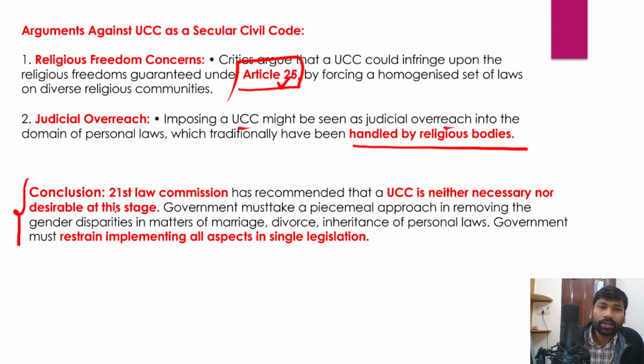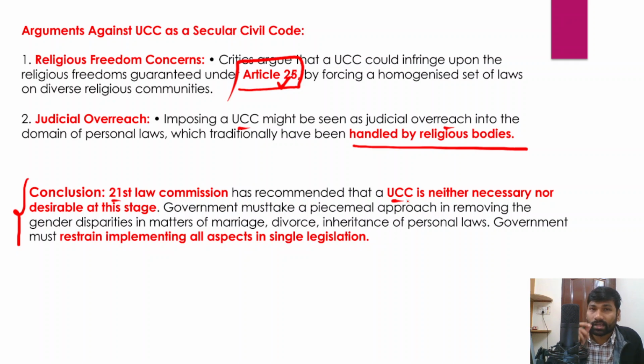So what has the 21st Law Commission held with respect to the Uniform Civil Code? The 21st Law Commission has recommended that the Uniform Civil Code is neither necessary nor desirable at this stage.